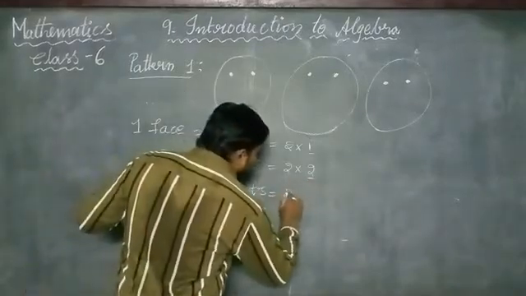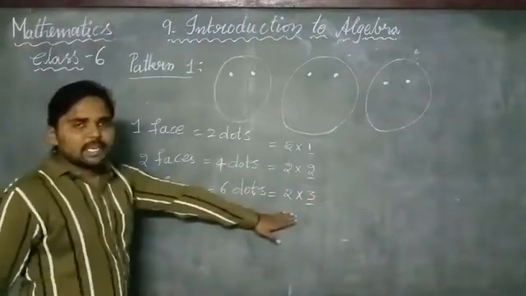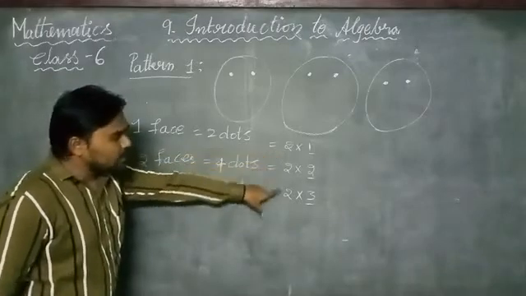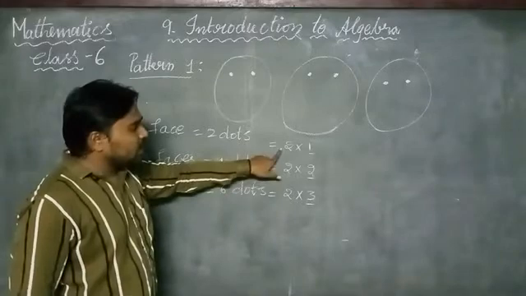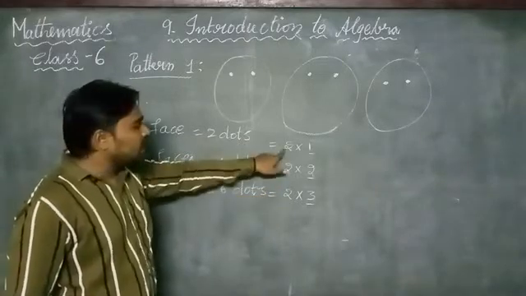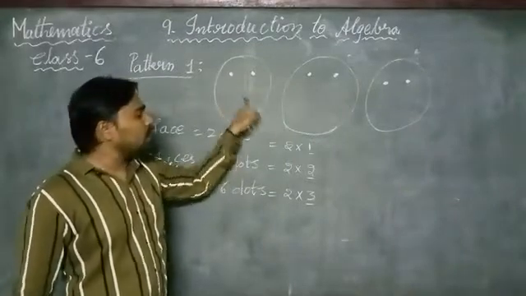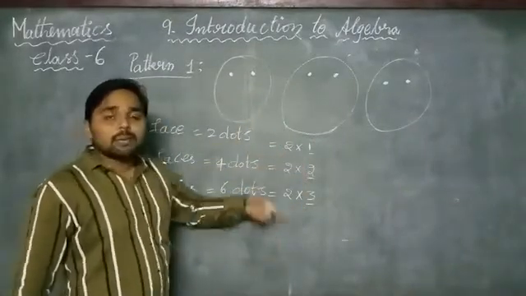To draw 3 faces, we can represent the number of dots in this way. If we observe the 3 expressions, we can see the 2 is a constant. Here 2 represents the number of dots. Here 1, 2, 3 represent the number of faces.